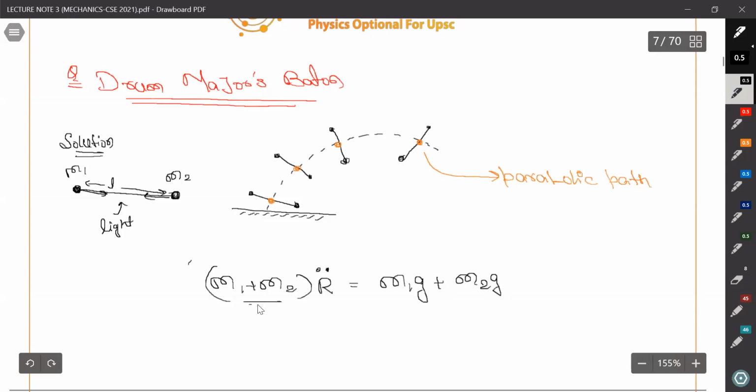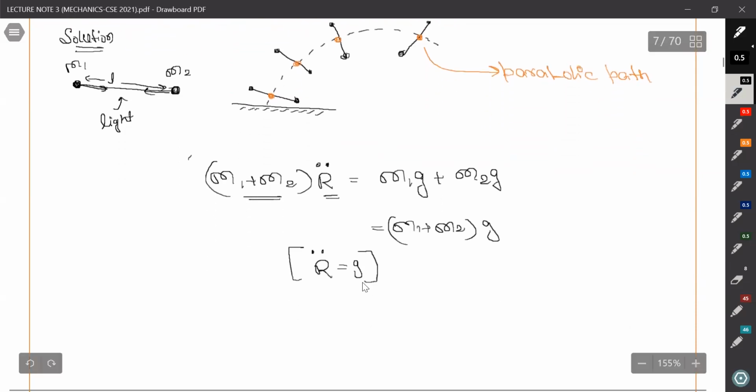This is the total mass that we have studied, into r double dot. So it becomes m1 plus m2 into g. So from here we can write that r double dot is equal to g. What does it signify? We don't know the motion of this baton or this stick, but one thing we can notice is that its center of mass will follow the parabolic path, the acceleration due to gravity. And this is the beauty of center of mass.